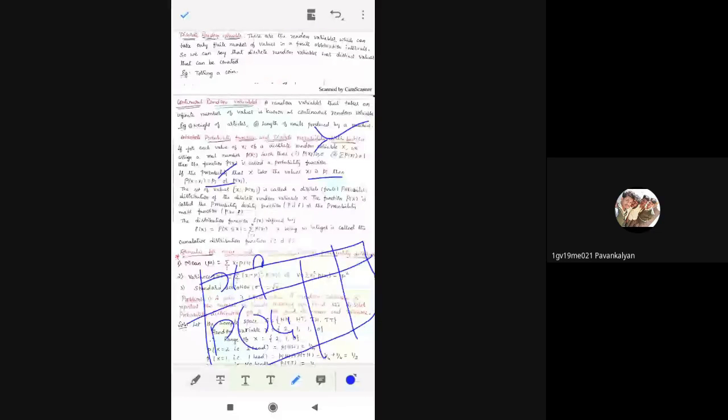Okay, this construction of values, this set of values xi comma p of xi, is known as the discrete probability distribution of a discrete random variable X. The function p of x is called the probability density function. Like I said previously, it is a probability function, and they can also call it the probability density function or the probability mass function.